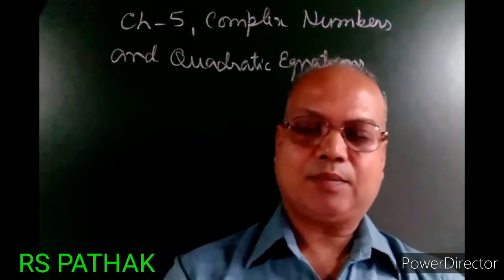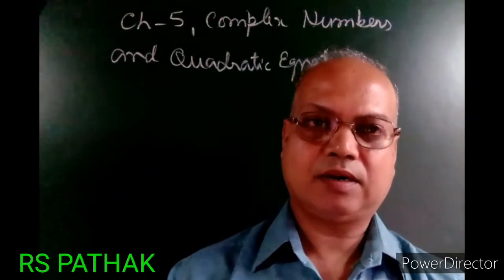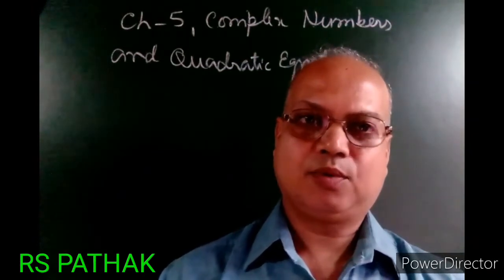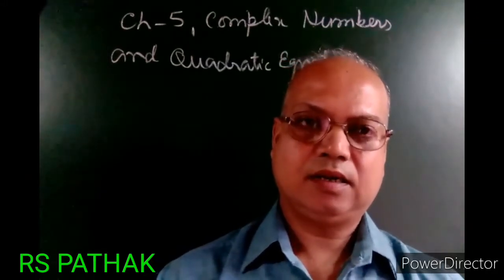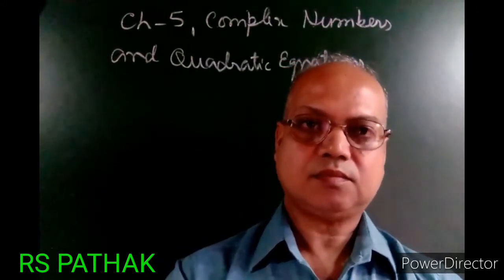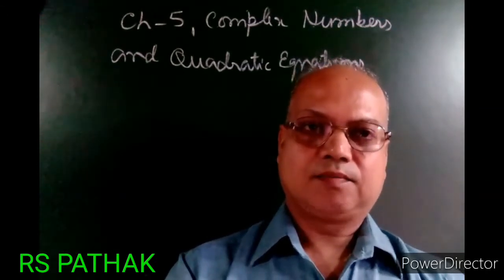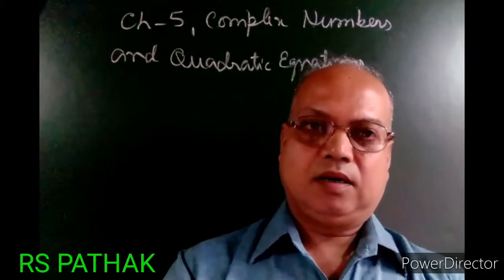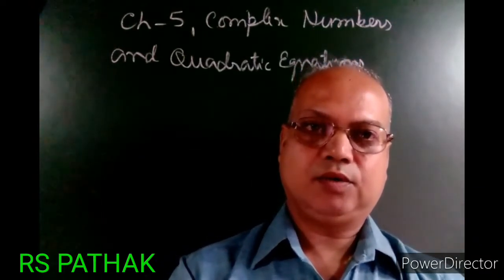Since this type of number is not customary in our real number system, this type of number is called imaginary number. Imaginary number is derived from iota.